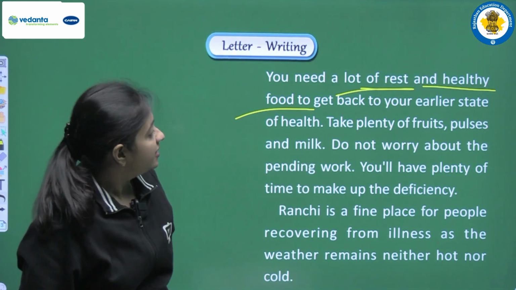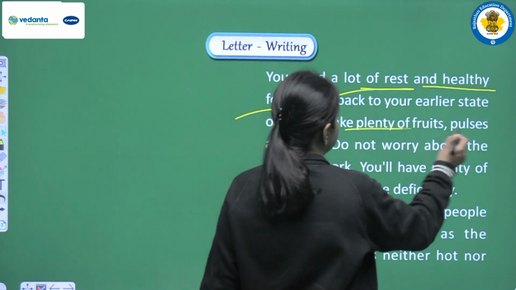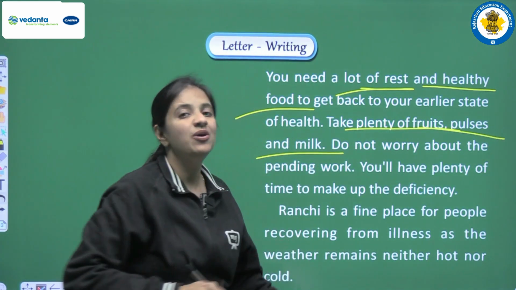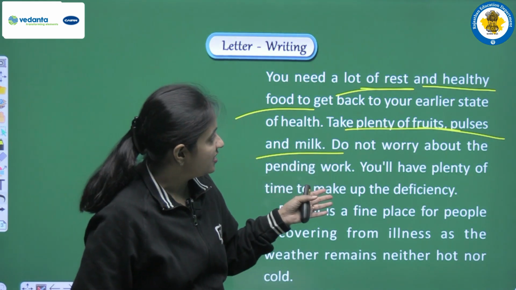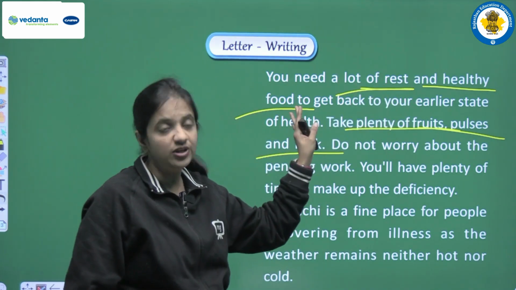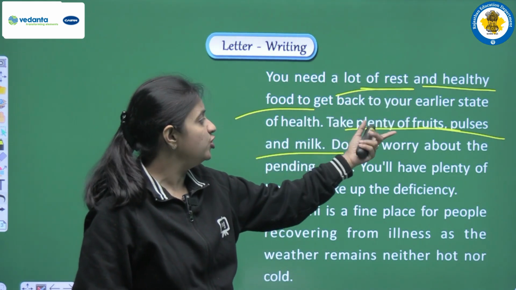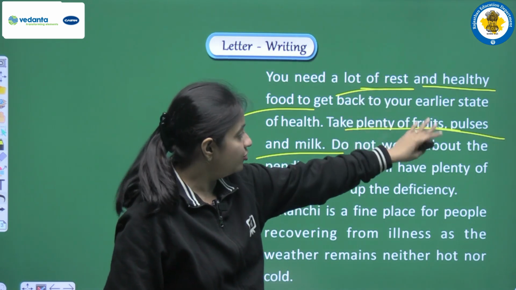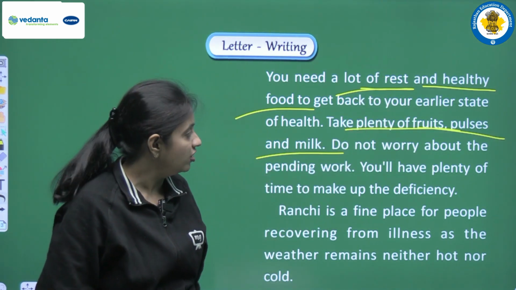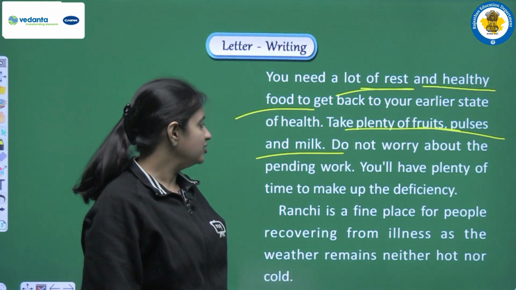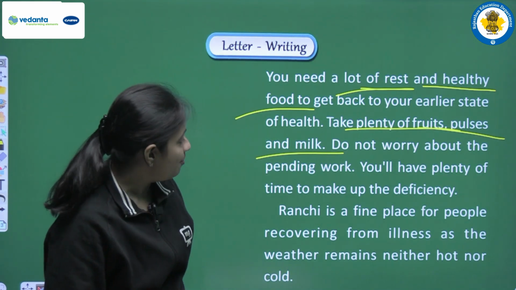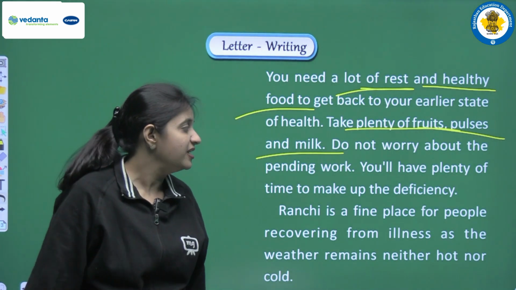Take plenty of fruits, pulses and milk. Now we are giving the points on how he can have healthy food. So we are writing that in your food you can include many fruits, pulses and milk also. Do not worry about the pending work, you will have plenty of time to make up the deficiency.